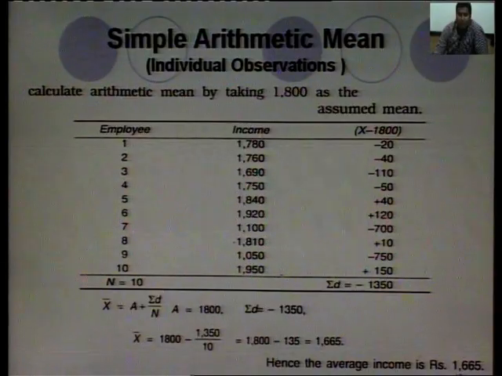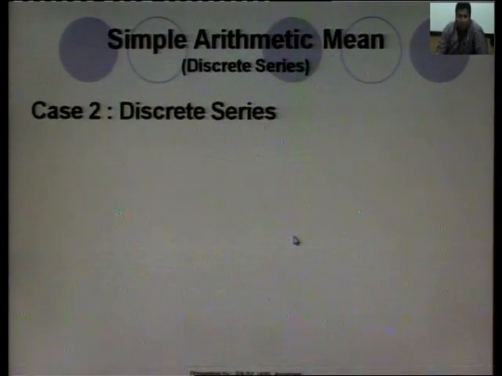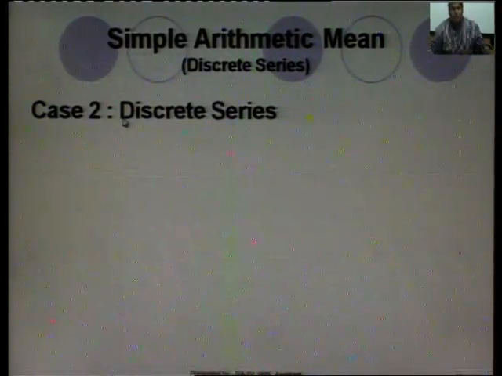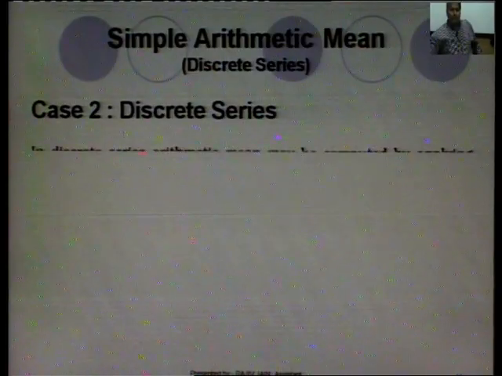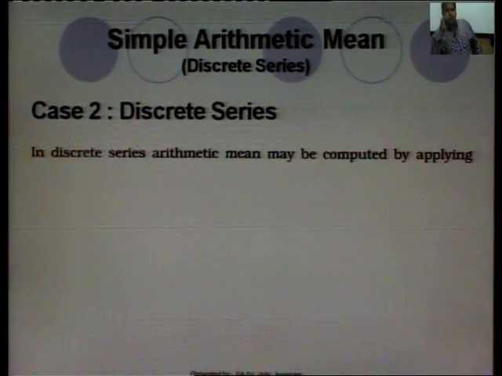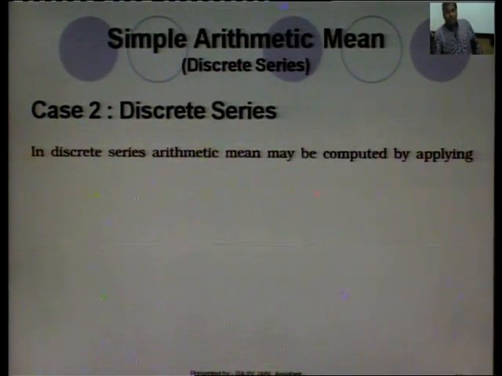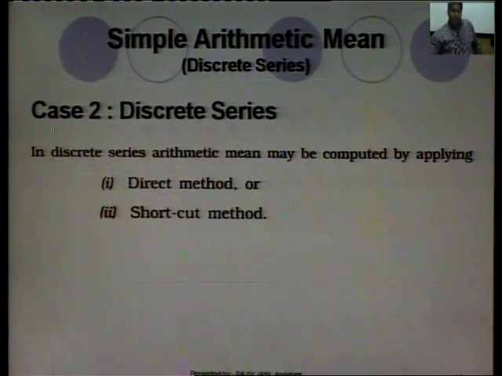This is used when the data is individual, like 1700, 780, these are individual. The second case is when a discrete series is given, that is the case in which the value x is given along with the frequency of the data. Similarly, in this case also there are two methods. First is the direct method, the other one is the shortcut method.